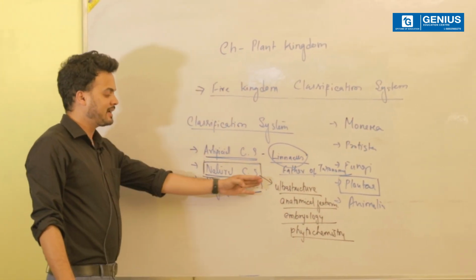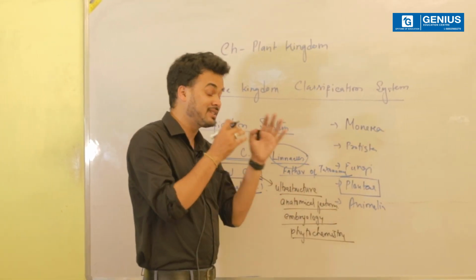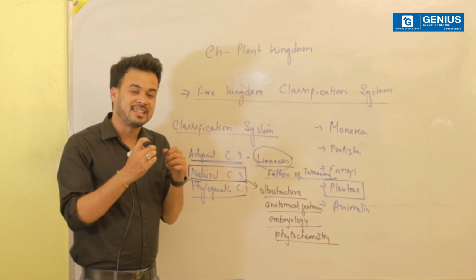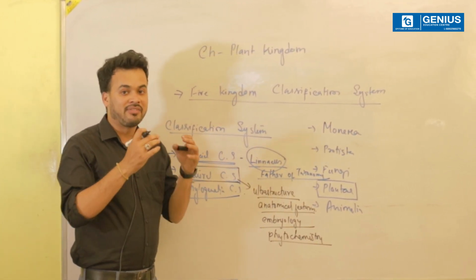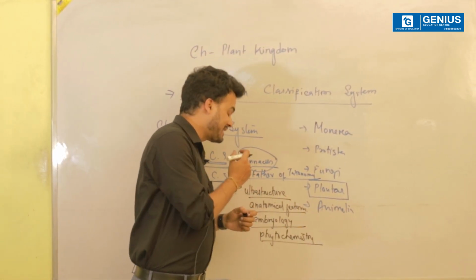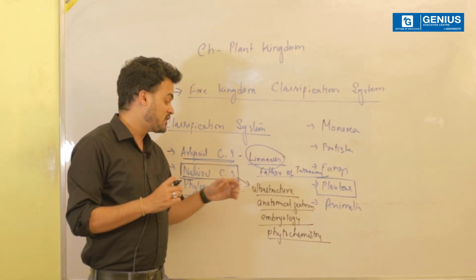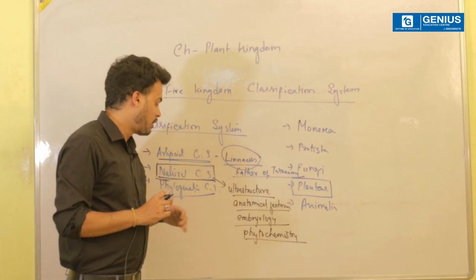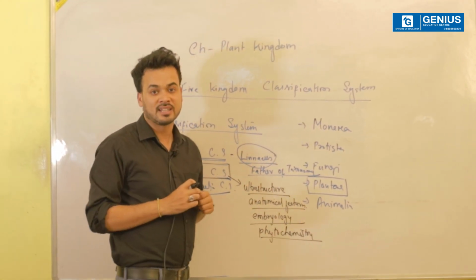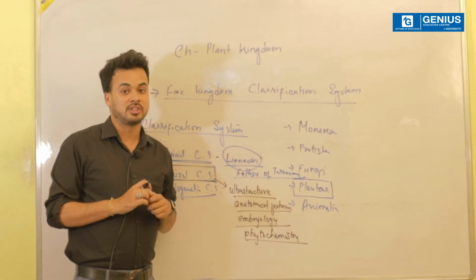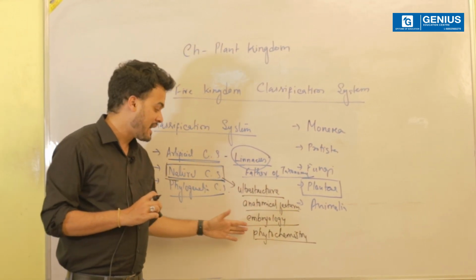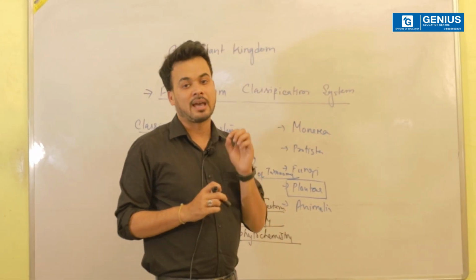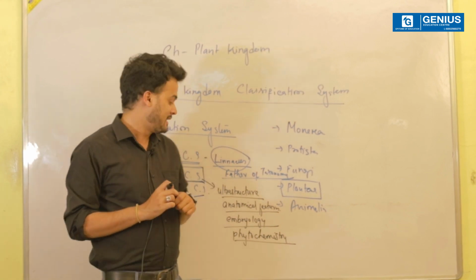Now, what exactly is the ultrastructure? Ultrastructure is the structure which can be easily visualized under the microscope. In very simple terms, it is the structure which can be visualized with the help of high resolution microscopes. Now, what is anatomy? Anatomy is basically the internal features. Embryology is how the embryo develops, and phytochemistry is the chemicals that we derive from plants.